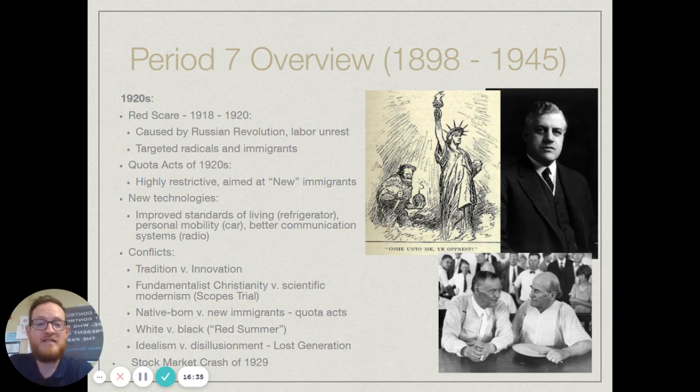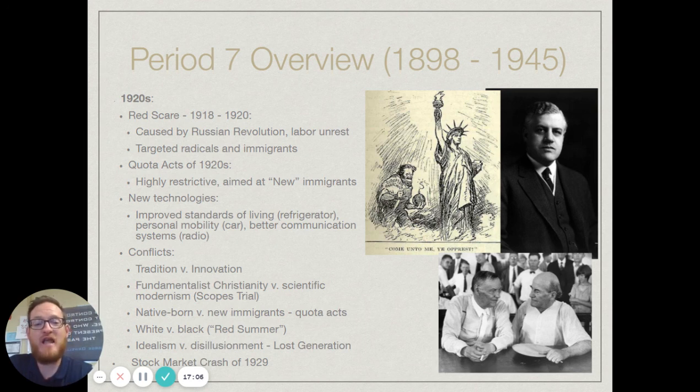Now, the 1920s are marked by the Red Scare that happens from 1918 to 1920. I previously mentioned that Russia pulled out of World War I because of the Russian Revolution and the Communist Revolution there. And that is going to stoke a lot of fears here in the United States about communists infiltrating our government. You'd also see labor unrest, which is another thing that gets people really worried about communists possibly coming and taking over the government.